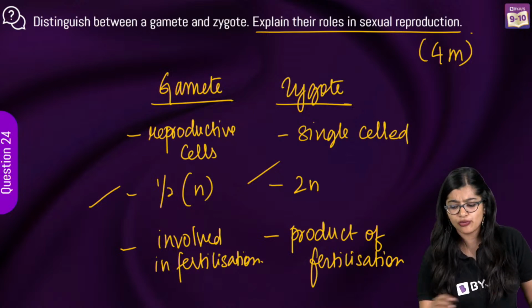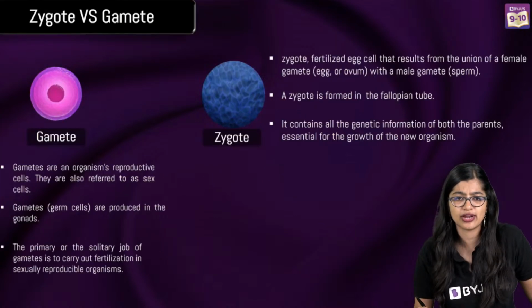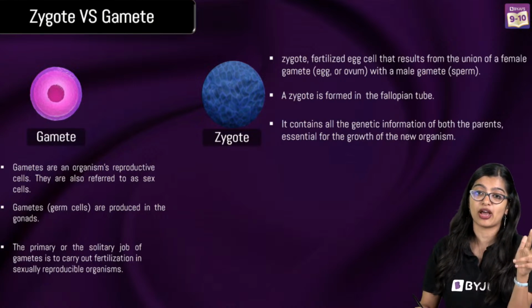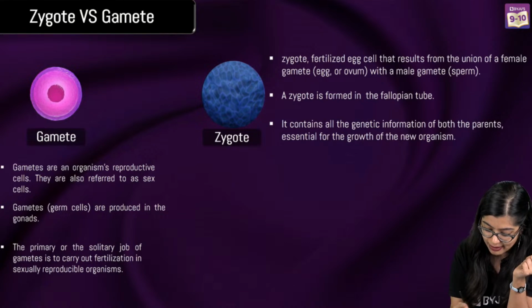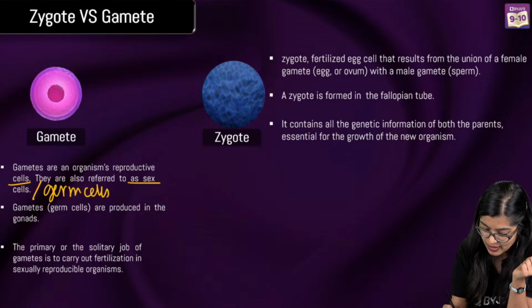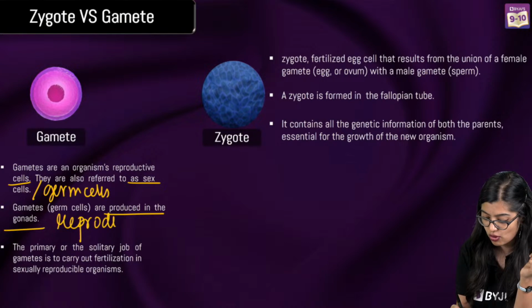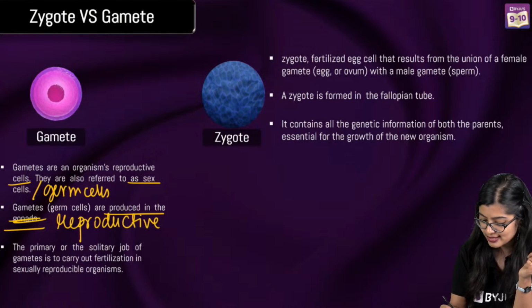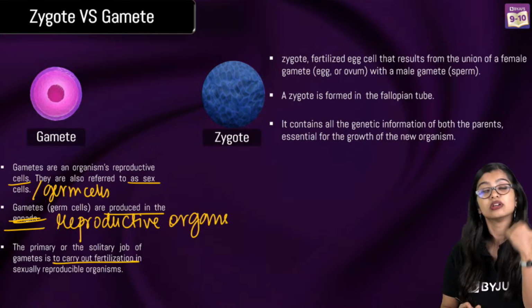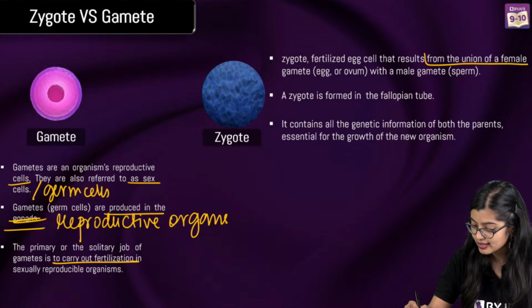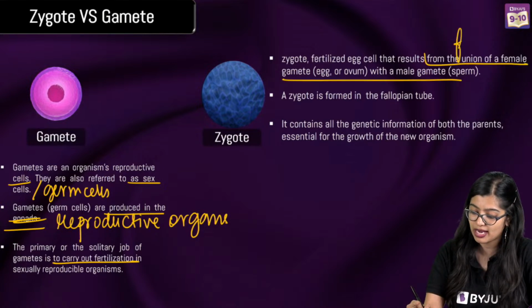Very good. More or less you've got the answer to this, right? Gametes are the germ cells, correct. You can say germ cells, sex cells, reproductive cells, they'll all be correct. So gametes are the reproductive cells which are known as sex cells or germ cells. They are produced in the reproductive organs. You don't need to write gonads, you can say reproductive organs. And their main role is to carry out sexual reproduction. While zygote on the other hand is formed as a result of the fusion of male and female gamete.